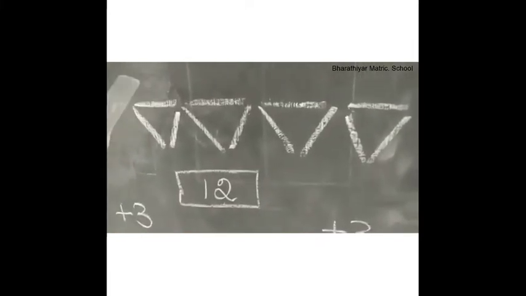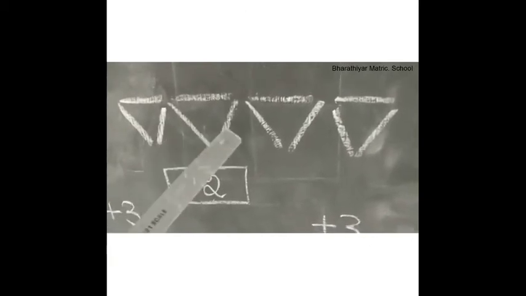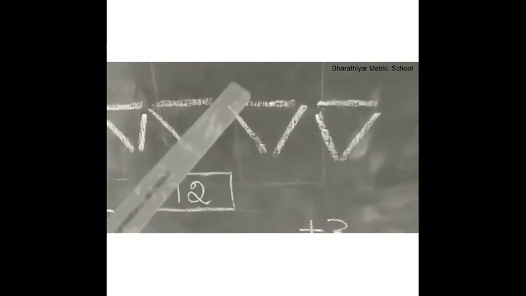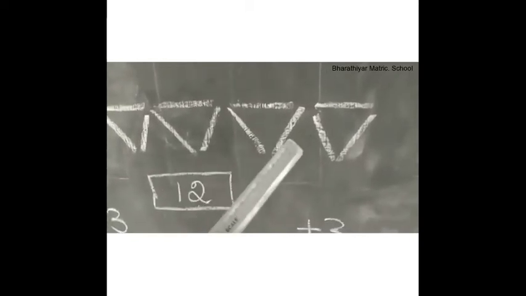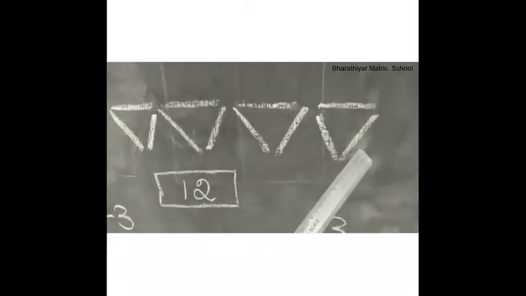For number 12, a horizontal line, a left slanting line, a right slanting line, repeated four times. Children, now shall we draw the lines for number 15?